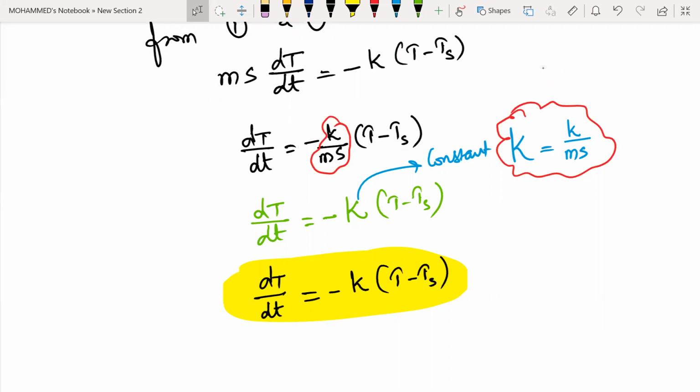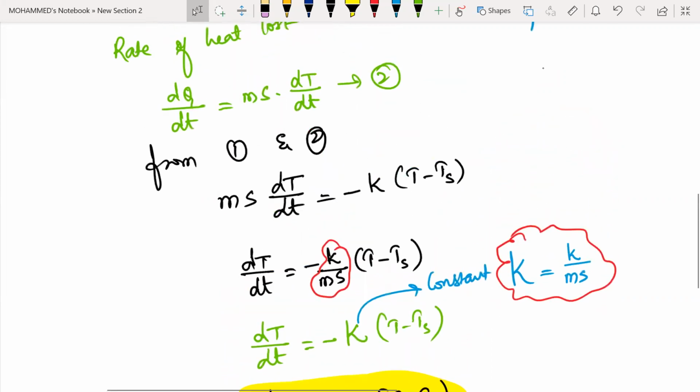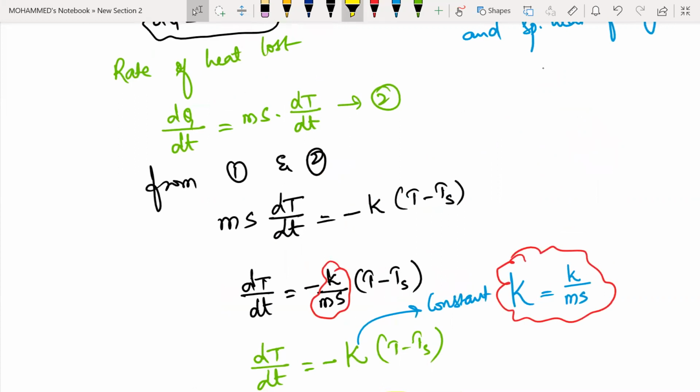Got it, sir. Any difference? Now see here, whenever you are writing this temperature, be careful. I'm making a note. This temperature will be the average temperature. So the temperature T is equal to, as there are two temperatures, T1 plus T2 divided by 2.